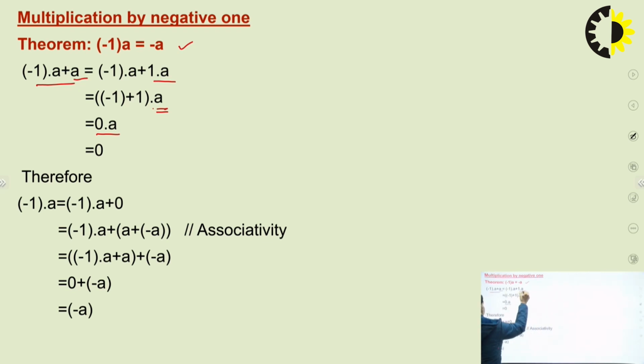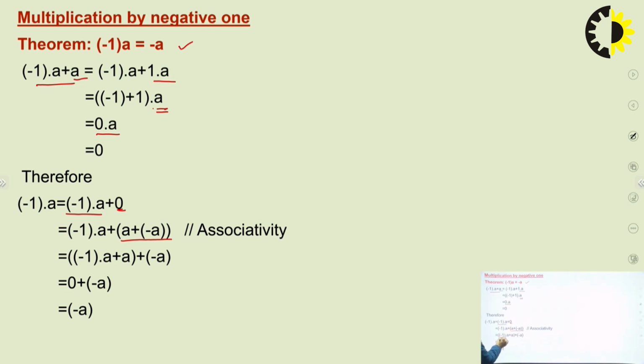Now I will prove the given statement. Minus 1 into a, we can write as minus 1 into a plus 0. We have just added the 0, because by adding 0 the value will not change. Now we will write 0 as a plus minus a, because a and minus a will be 0. So we can put a and minus a in the place of 0.